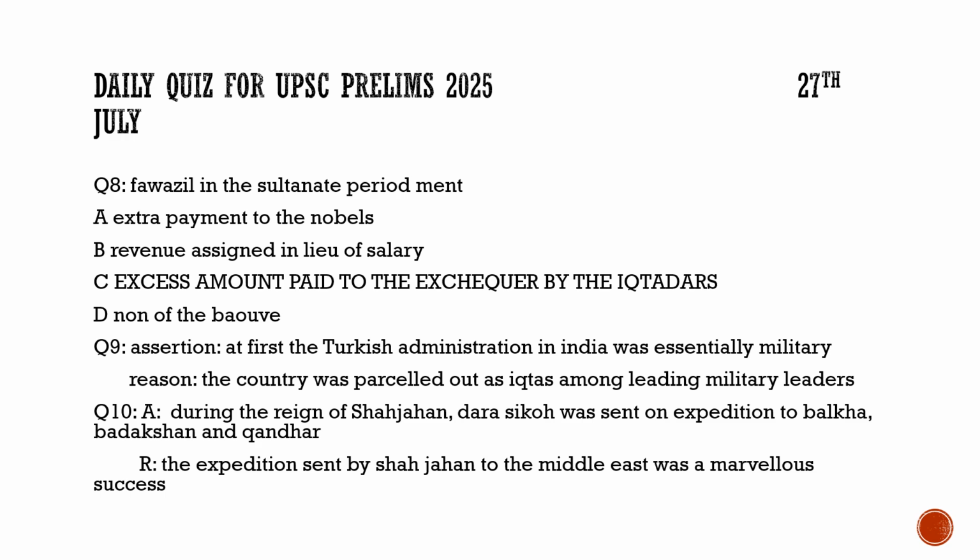Now coming to the question number 10, here the assertion is, during the reign of Shah Jahan, Dara Shikoh was sent on expedition to Balkh, Badakhshan and Kandahar. 100% true. Reason, the expedition sent by Shah Jahan to the Middle East was a marvelous success. No, it was a disaster. So for question number 10, only the assertion is true and the reason is incorrect.